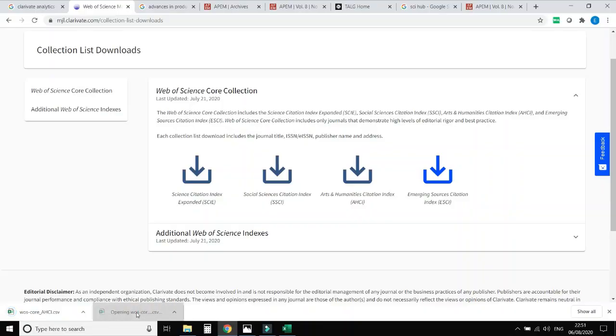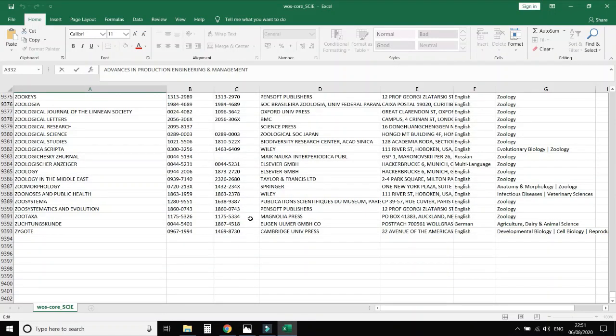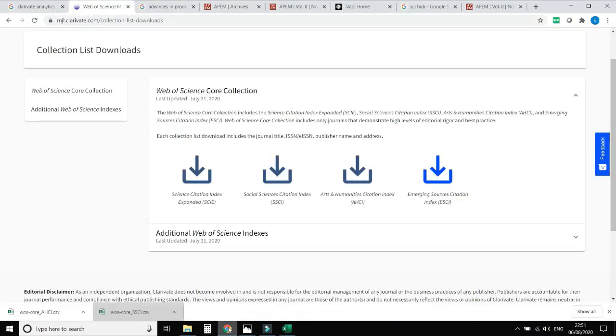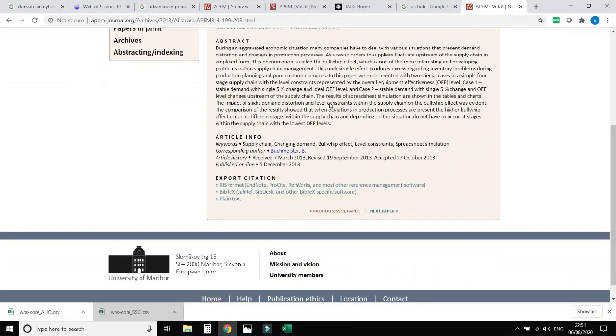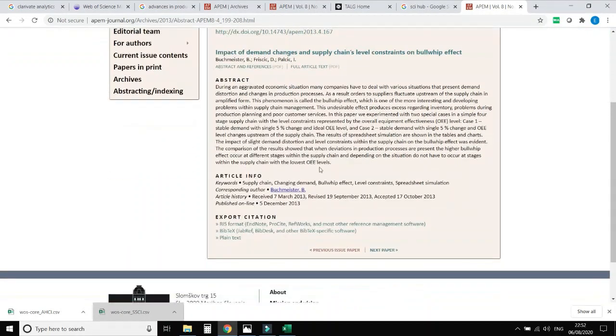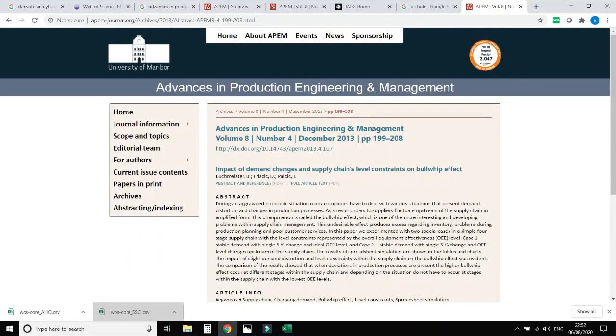So here again you can open this list. This paper is available to download through Sci-Hub. In this way you can download any paper.